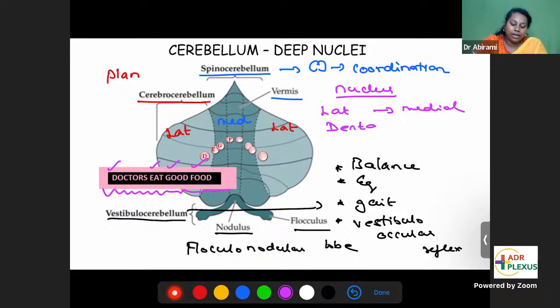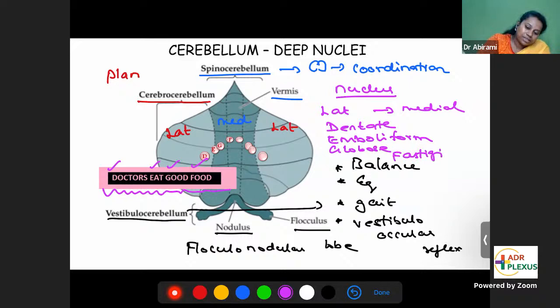So dentate, emboliform, globose, and fastigial. So these are the nuclei: D, E, G, F, and dentate is the lateral most. Fastigial is the medial most. So the mnemonic is doctors eat good food.